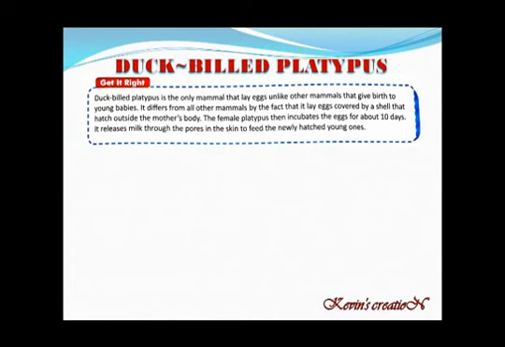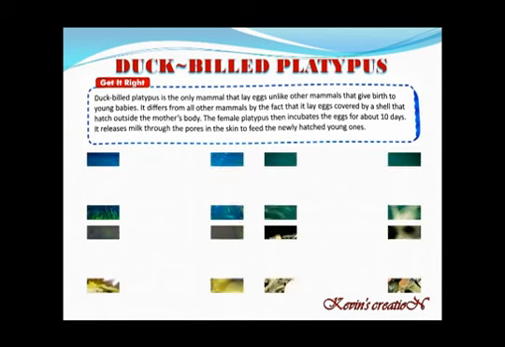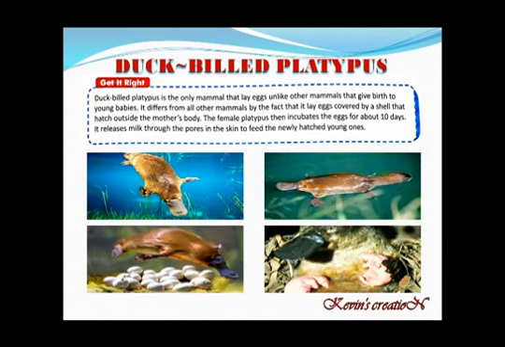So this is a very strange and unique organism, the duck-billed platypus. It is an exception. Here you can see in the pictures, the first two pictures are of platypus. Here you can see the platypus with its eggs, and here you can see the baby platypus sucking the milk.